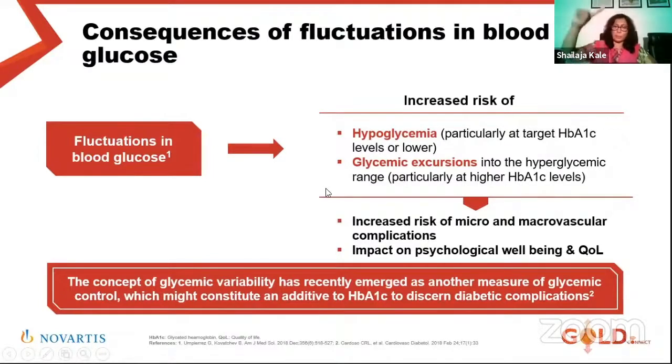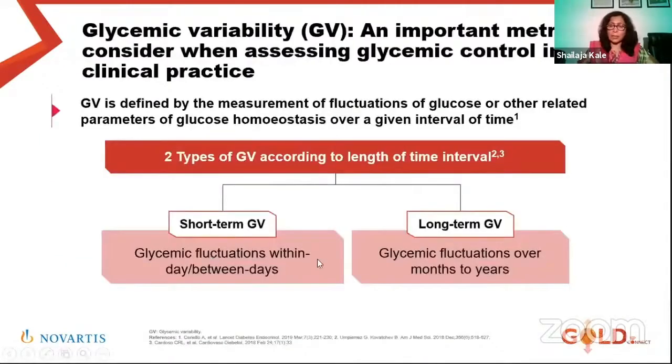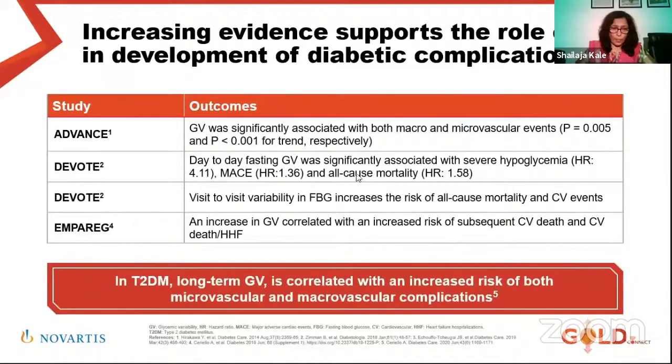Let me remind you, those postprandial peaks for a few hours, even in healthy volunteers, affect the myocardial contractility, they affect endothelial function, and can induce inflammatory markers. So these excursions are not good for the whole vascular tree, and we need to do something about it. So how to define glycemic variability? It is measuring these fluctuations, and we have some measures which are short-term or long-term. In day-to-day practice, when we see these home monitoring charts of the glucometer, and when we do structured glucometer monitoring, we come to know.